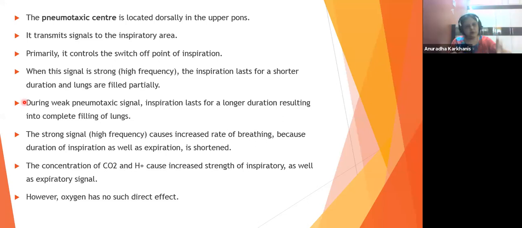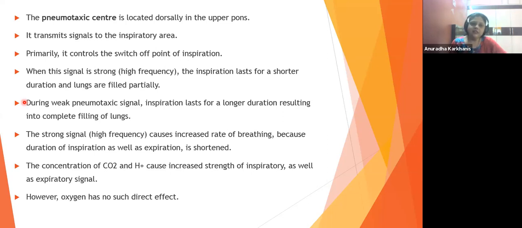Unless and until we don't stop taking in the air, it will be not possible for us to give out the air, है ना? So to switch off the inspiration mode and start with the expiration mode is the predominant function of pneumotaxic center. So you just can't go on breathing in, you have to breathe out as well, है ना? So when the signal is strong, now this is something to be understood, huh?